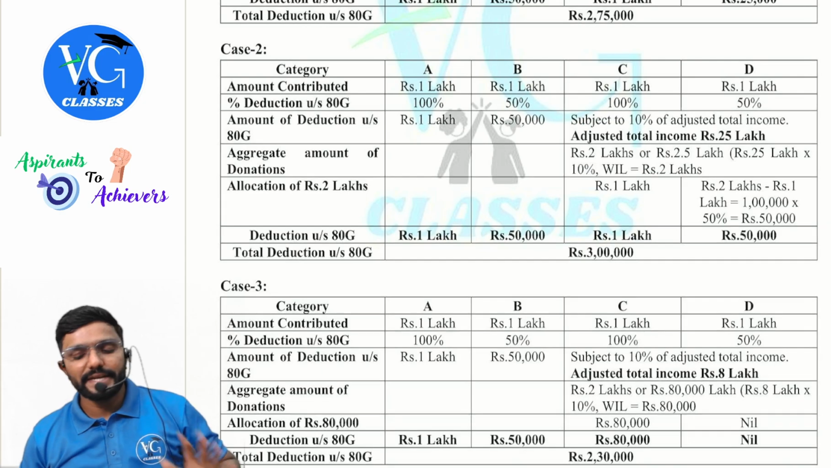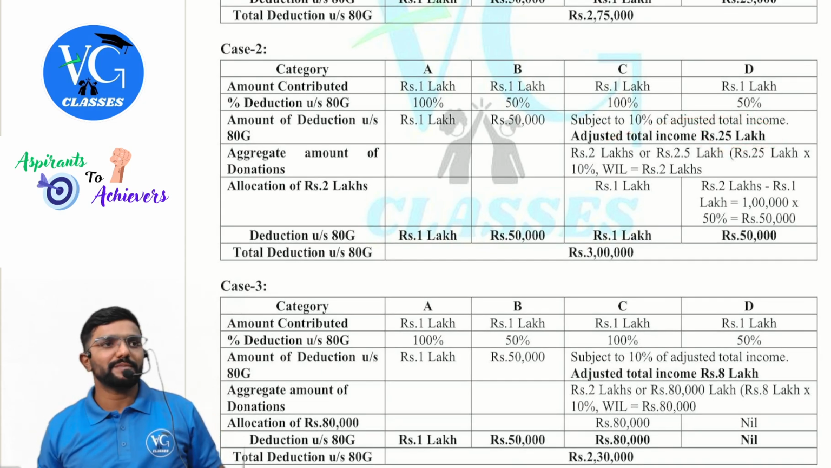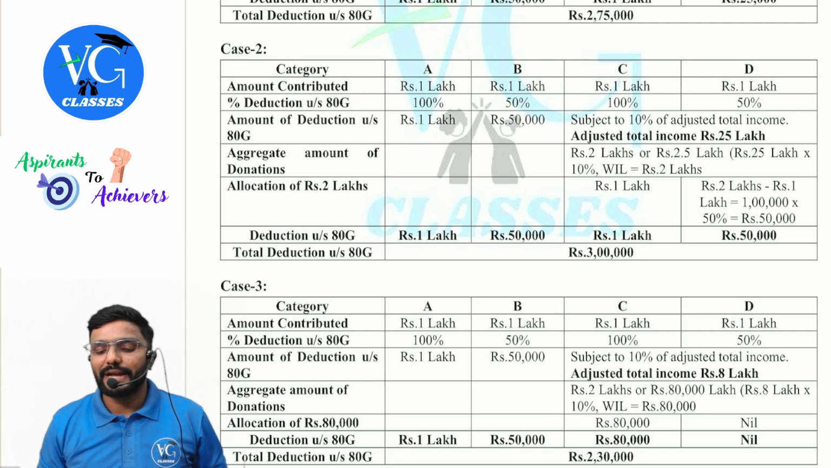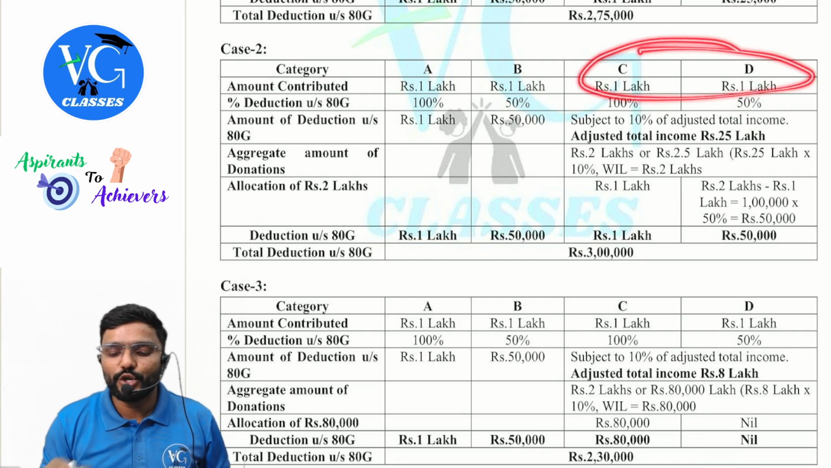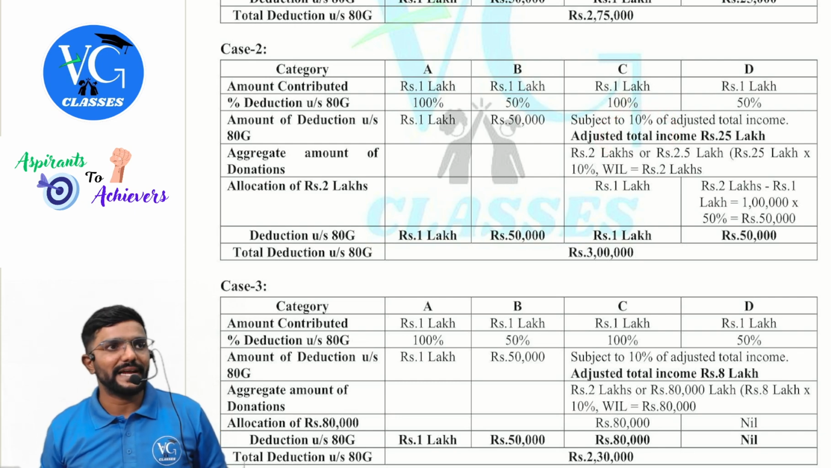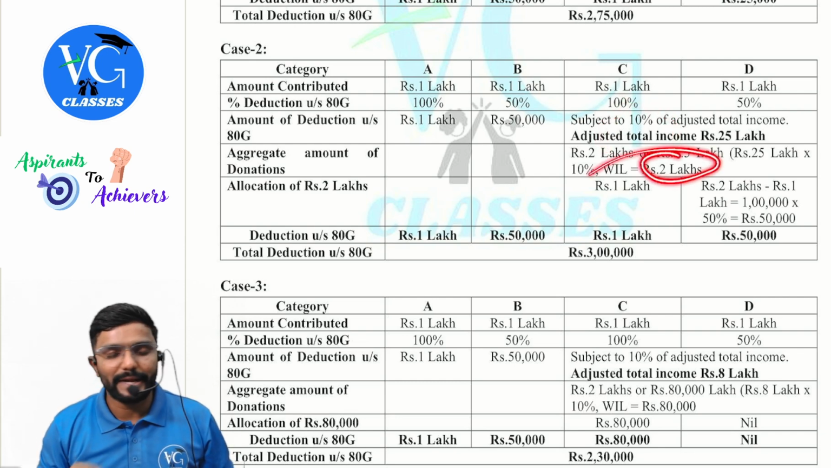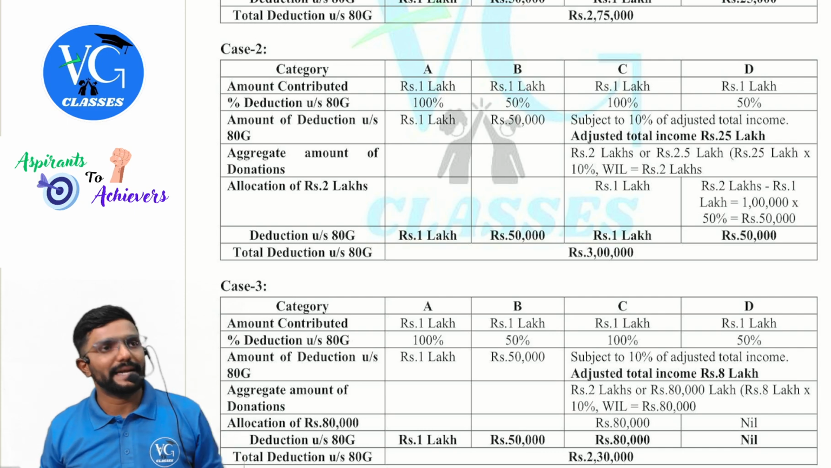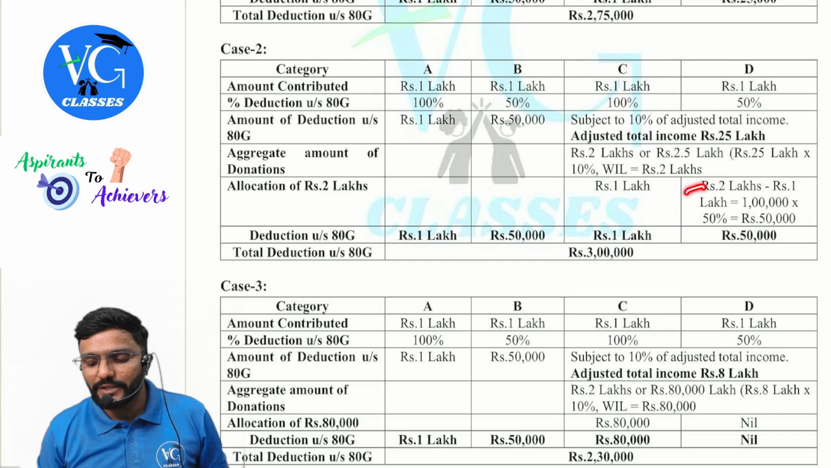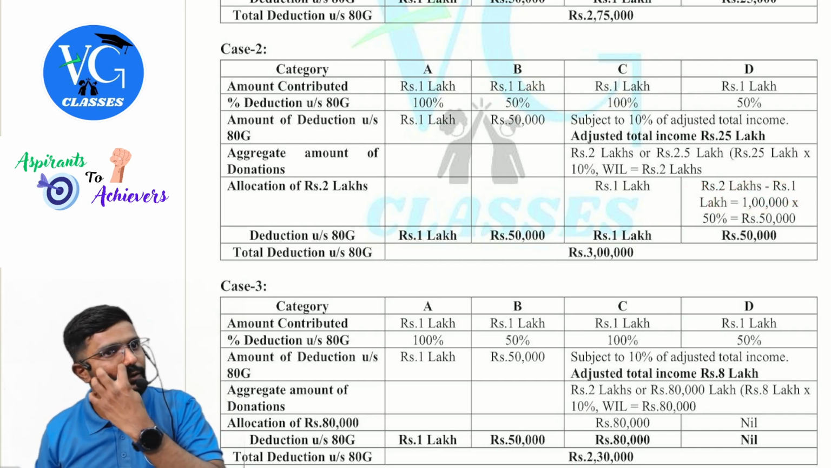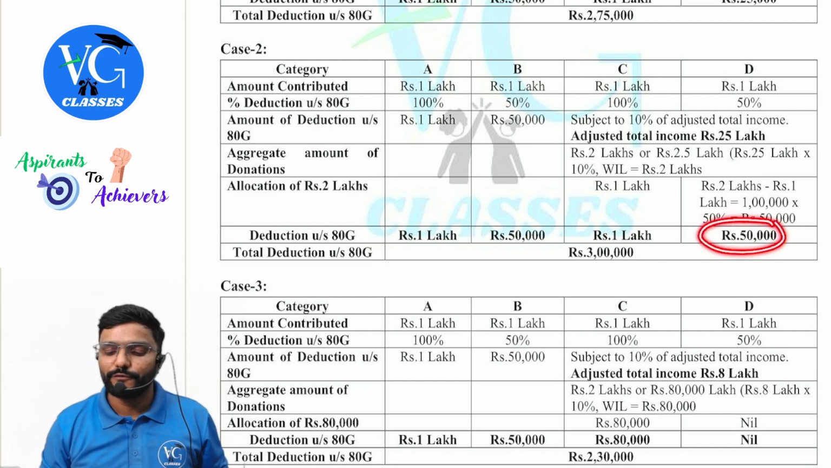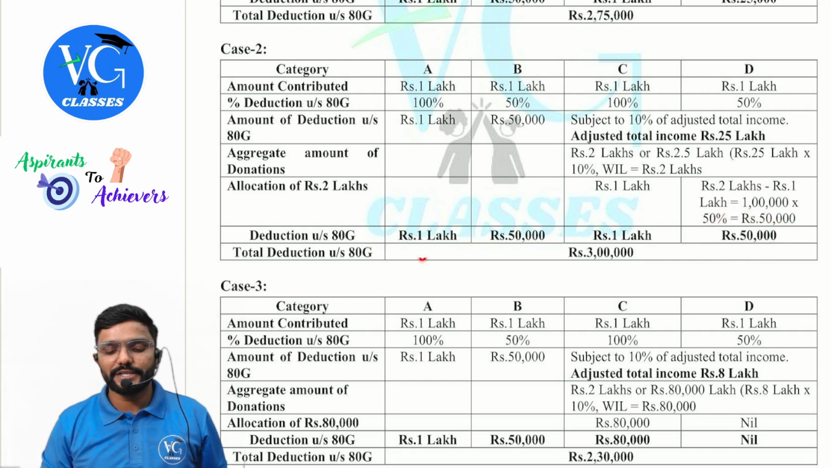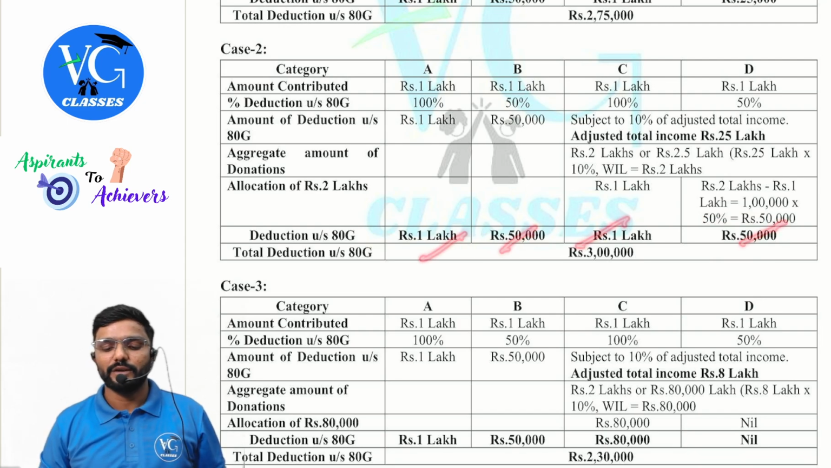275. Second case. Only I have changed the adjusted total income to 25 lakh. 10% of that comes to 2.5 lakh. Aggregate of C and D is 2 lakh. Compare that with 2.5 lakh. Whichever is lower, 2 lakh. Out of 2 lakh, first allocate it to C category, full 1 lakh. Remaining is 2 minus 1 lakh, 1 lakh. Can I claim the full 1 lakh? No, only 50% of it, which comes to 50,000. So what is the total deduction? 1 plus 50 plus 1 plus 50, 3 lakh.